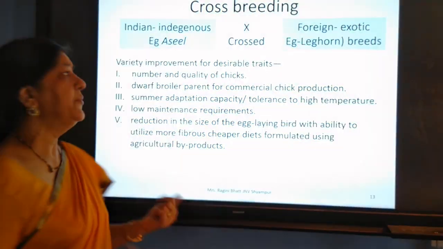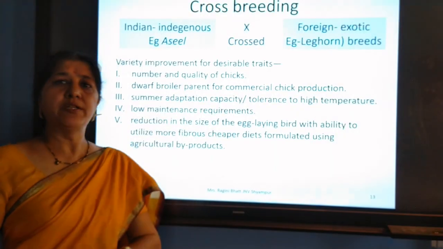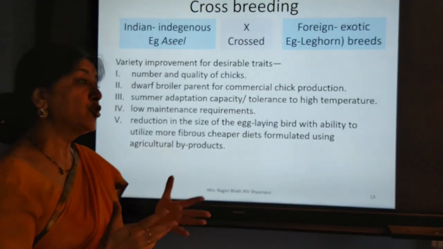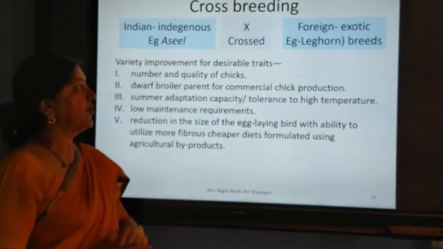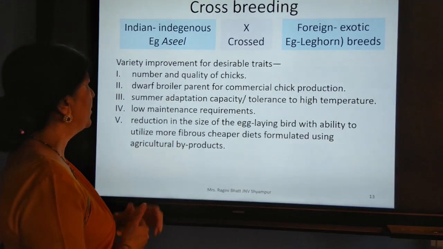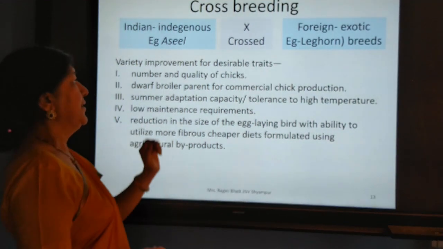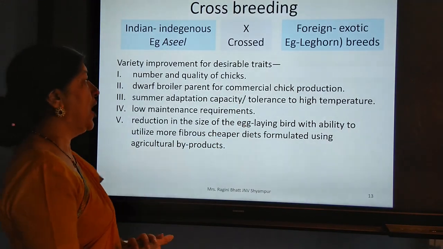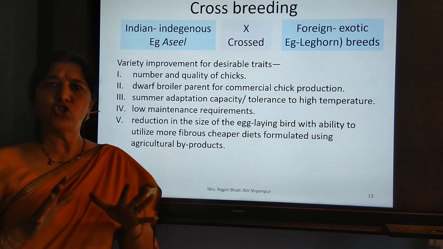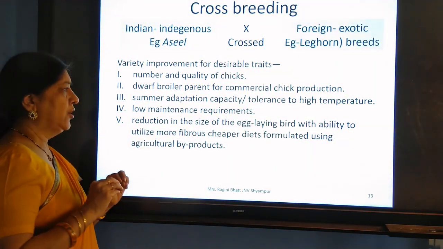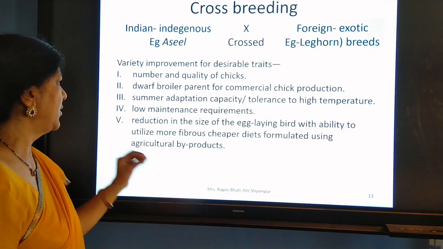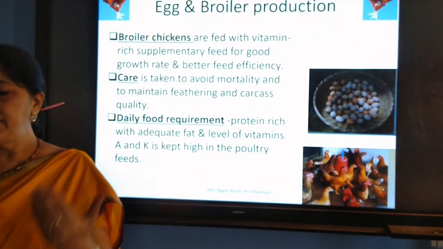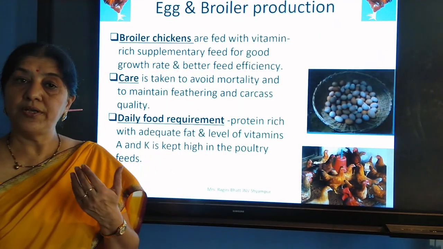So what are those desirable traits? Number and quality of chicks. Because when we sell chickens, we should get good quality. Then broiler parent for commercial chick production, so they should be small in size. Then summer adaptation, they should sustain in summer, they should be tolerant to high temperature. Low maintenance required, they should feed on low nutrients or with a small quantity of food. So the reduction in size of the egg laying animals will increase the quality of the poultry animals.